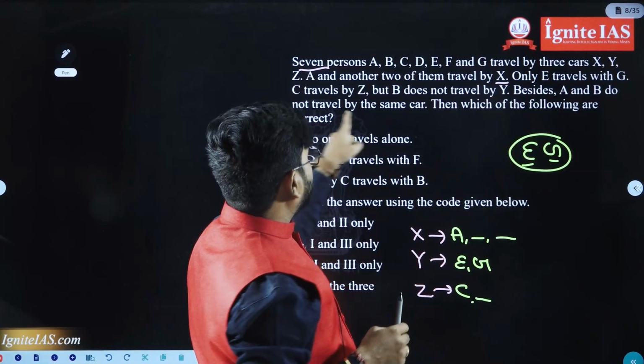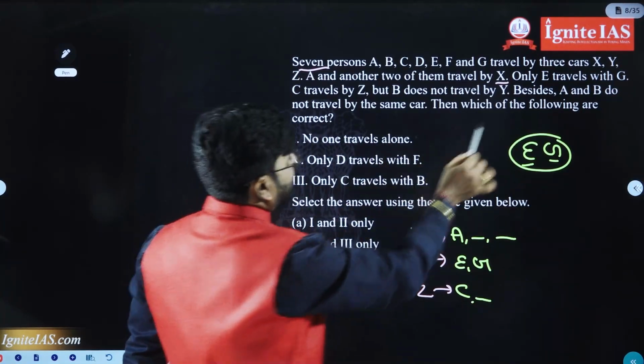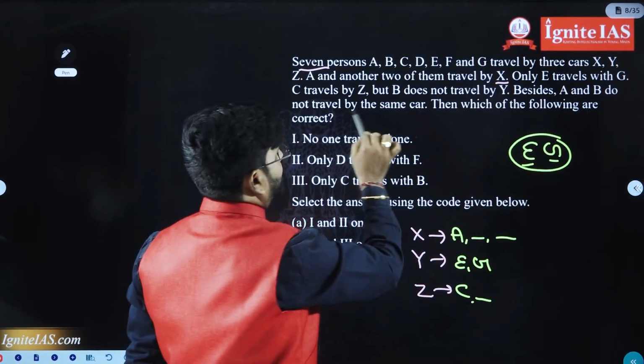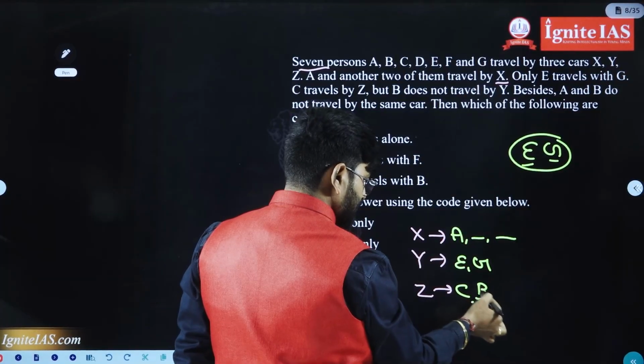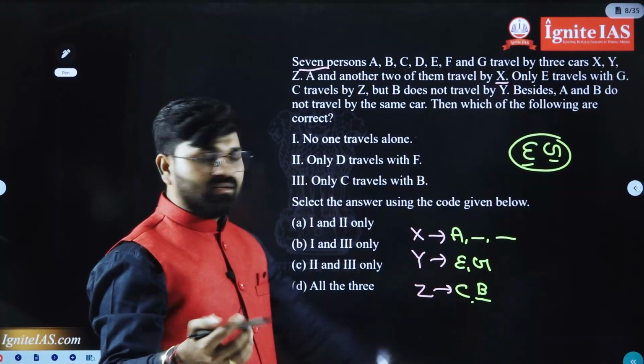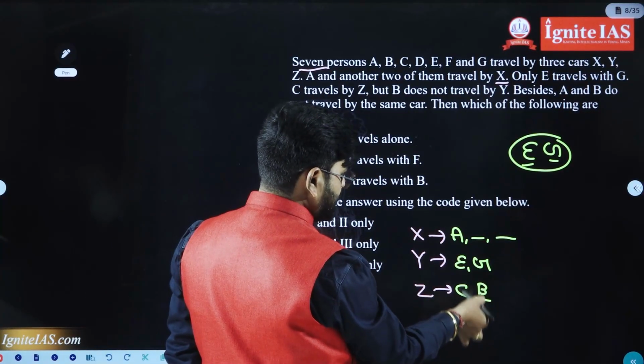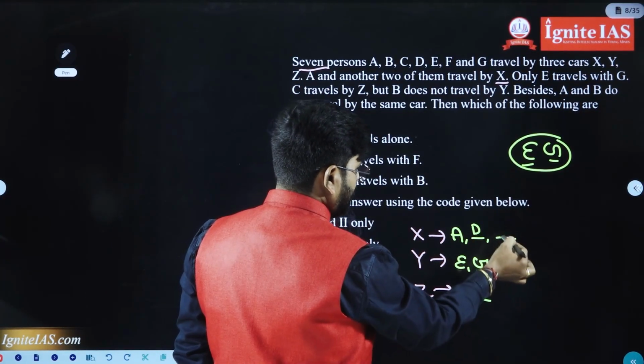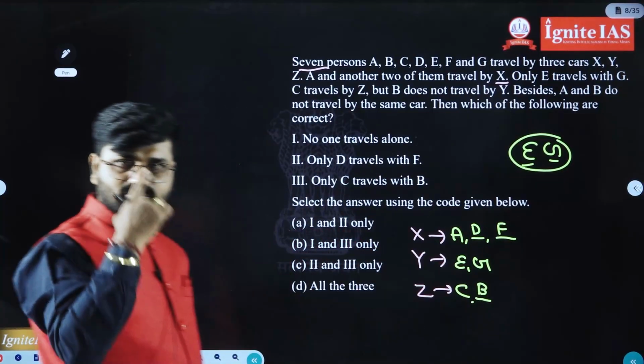A and B do not travel by the same car. See, clearly they mentioned A and B do not travel by the same car. Of course, B must be here. A and B do not travel in the same car means B must be here. The remaining one, A completed, B completed, C completed, D, E completed, F. This is the condition. Clear?